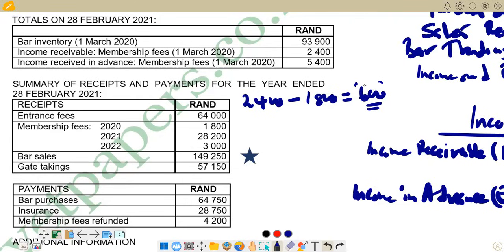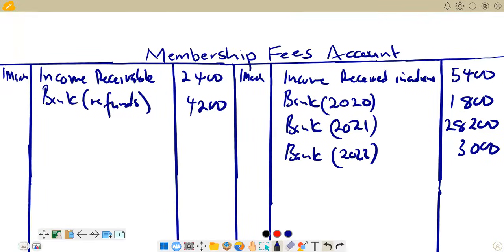So it means we are going to write off these 600. And how do we write off? Remember, the balance of the membership fees will be on the debit side. And then when you are writing off, you go to the opposite side, which is the credit side. So here, our membership fees that are supposed to be received will be on the debit side. So when we receive them, go to the credit. But here now we are writing them off, again go to the credit. So we have got membership fees written off.